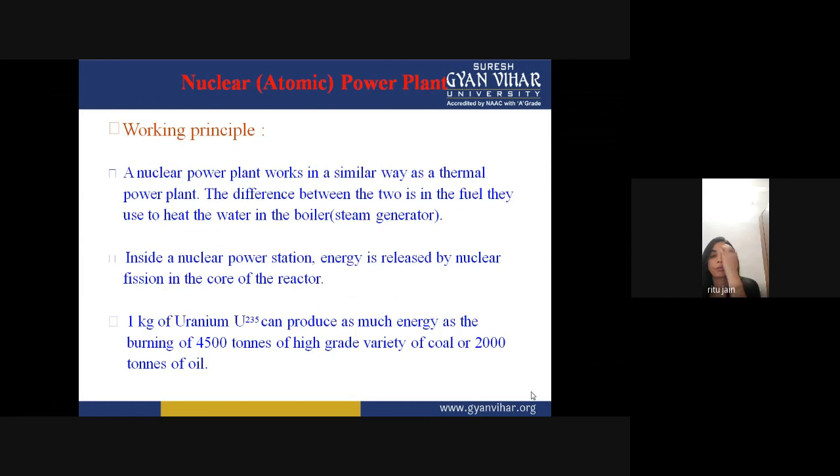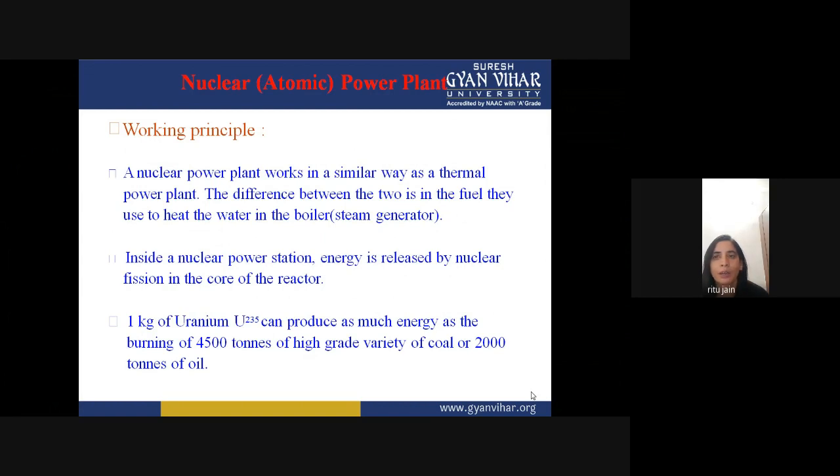First, we come to the working principle of a nuclear power plant. As you know, in a thermal power plant, we were using coal as a fuel and water, which was converted into steam. The chemical energy of coal was used to convert water into steam, and the steam thrown to the turbine was converted into mechanical energy, and the mechanical energy was converted into electrical energy by the generator.